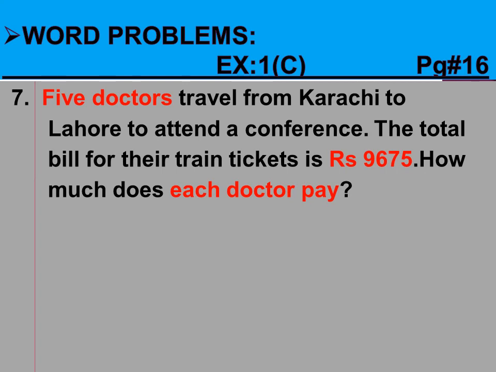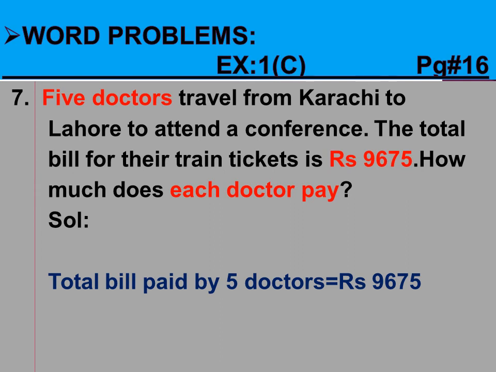After visualization, after making model or highlighting the main steps, we will move to the solution. In solution, we will write first the given thing, that is total bill paid by 5 doctors, which is rupees 9,675, and we have to find bill paid by each doctor.